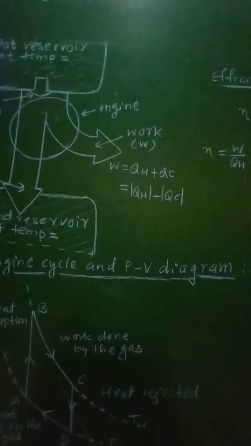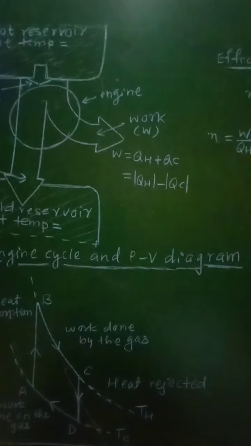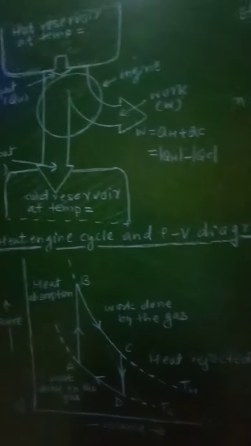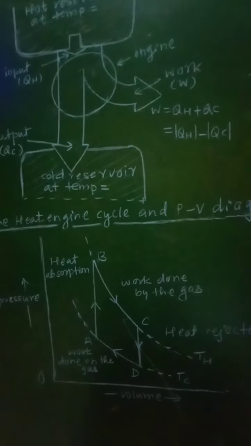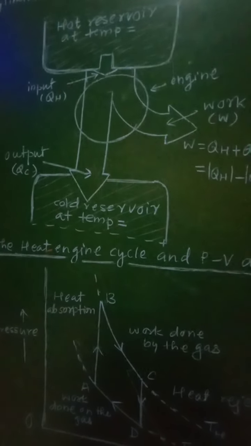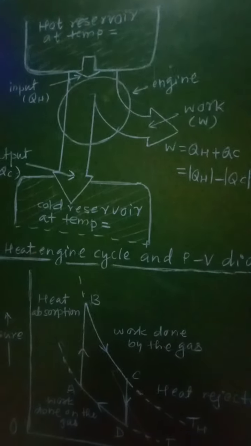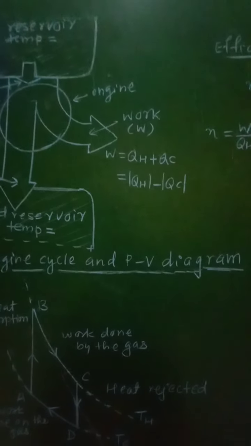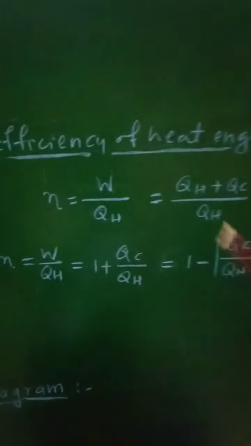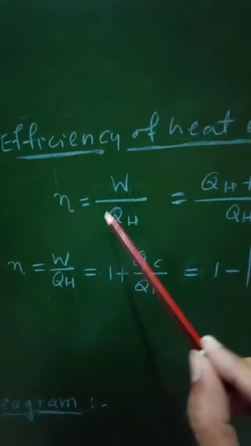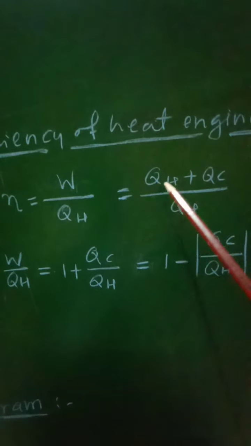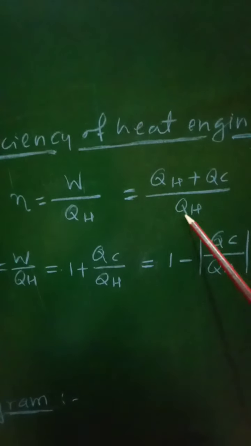Now there is always heat lost, that is QC will not be equal to 0 because there will be always the heat lost, and therefore the thermal efficiency, or simply called as efficiency of the heat engine, is defined as eta equal to W upon QH, but we know that W is equal to QH plus QC, divided by QH.